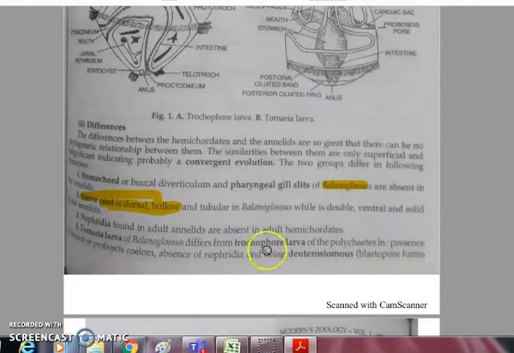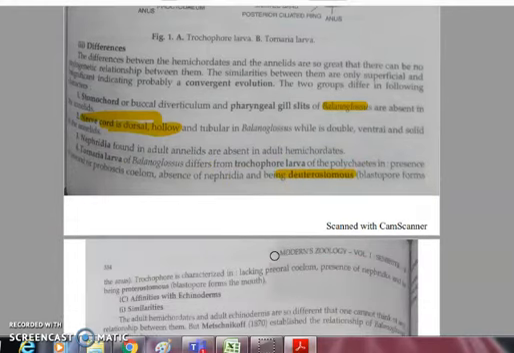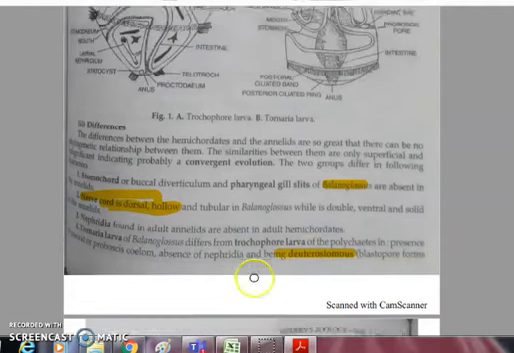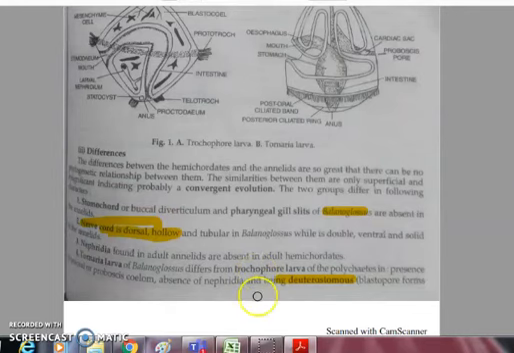The Tornaria larva of Balanoglossus differs from the trochophore larva in what aspects? For example, in the presence of proboscis coelom, absence of nephridia, and being deuterostomous, that means the blastopore forms the anus first and the mouth is formed later. Trochophore larvae have a preoral coelom, presence of nephridia, and are protostomous. Hemichordata is deuterostomous, while annelids and their larvae are protostomous. So these are the main points of similarities and differences between Balanoglossus and the phylum Annelida.